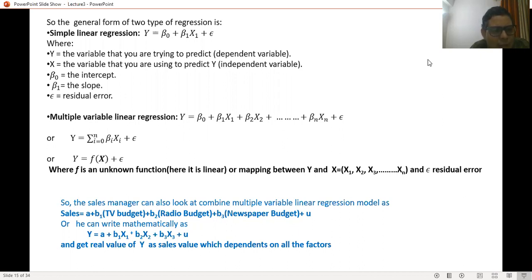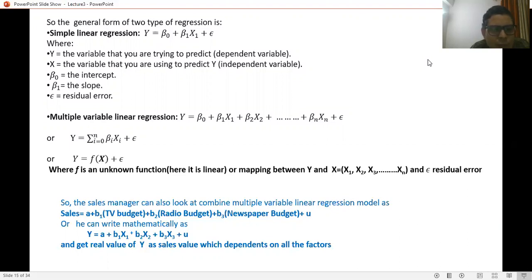Or we can write it in a summation form, or we can write it in a vector form. In the vector form, f is an unknown function. Here it is linear, but it's a mapping between y and x, where x is some n-dimensional feature vector, and epsilon is a residual error.